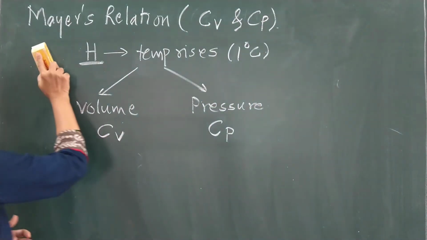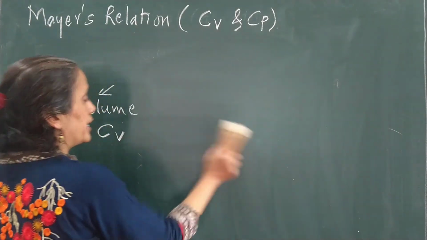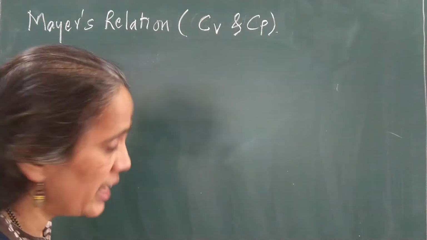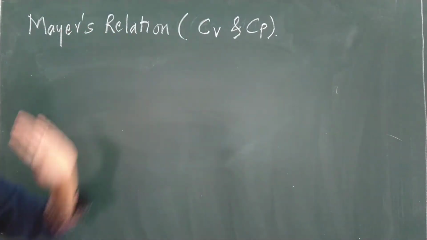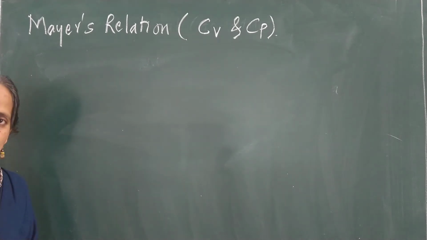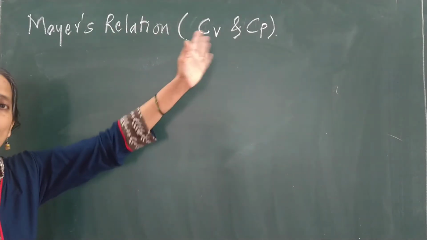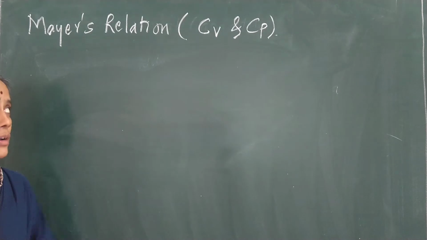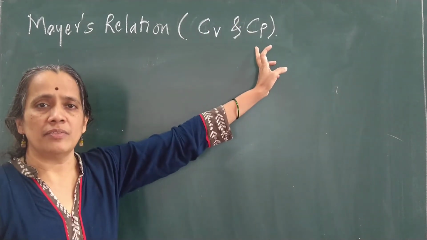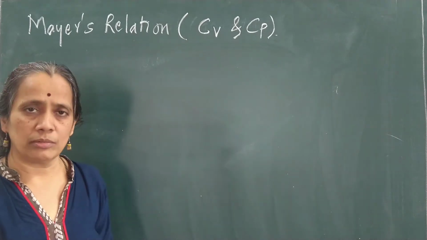Specific heat at constant volume and specific heat at constant pressure are related by Mayer's relation. So that is your 3 mark question. Derive Mayer's relation for a gas molecule, or derive the relation between Cp and Cv for a gas molecule.